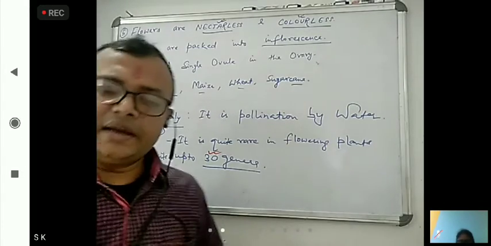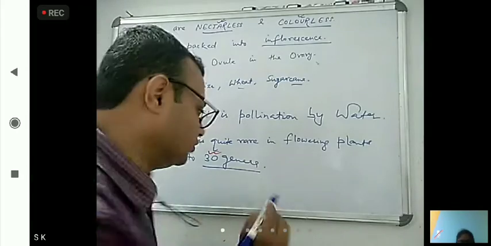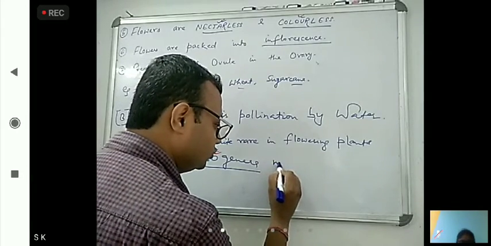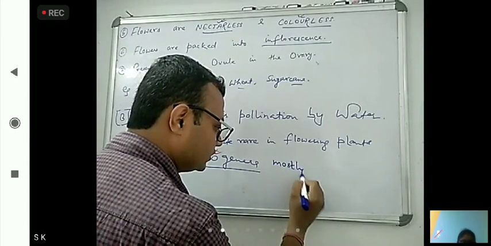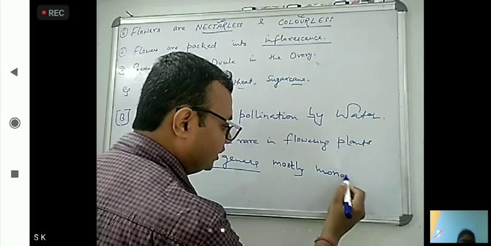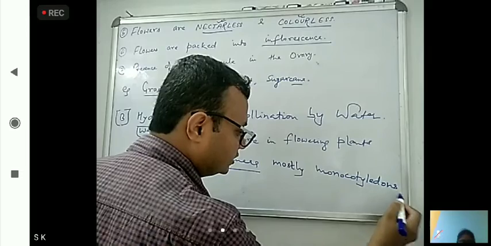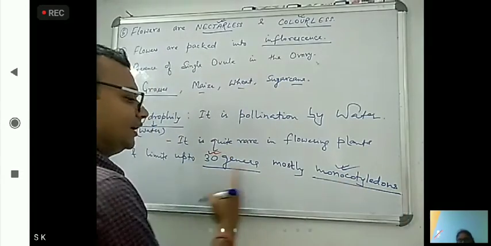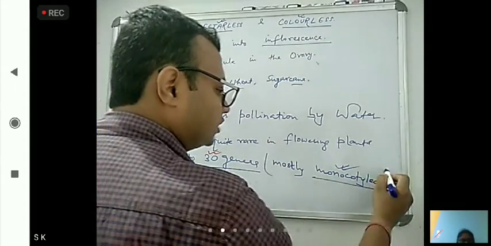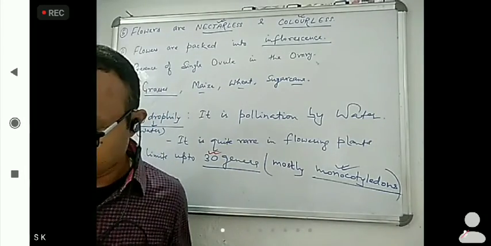And in these 30 genera, mostly what? Mostly monocotyledons. This you have to remember. 30 genera and mostly what? Monocotyledons they are having.